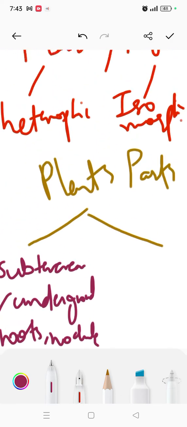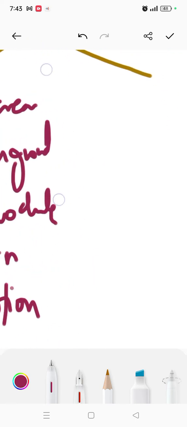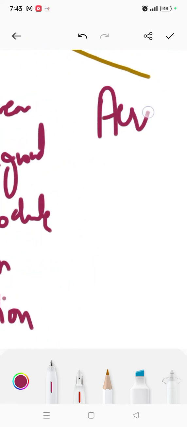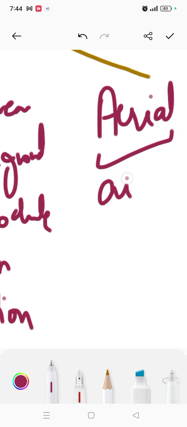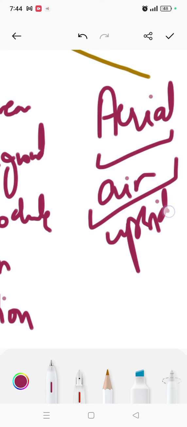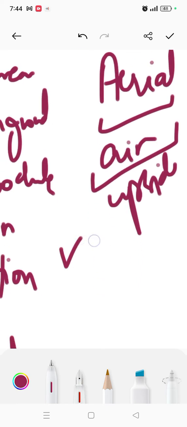Whereas the second type which we have is axial, if I'm not wrong. Sorry if I pronounce it wrong. This simply means parts which are upside, air side, because these are present above. First thing you will of course say flowers or leaves.